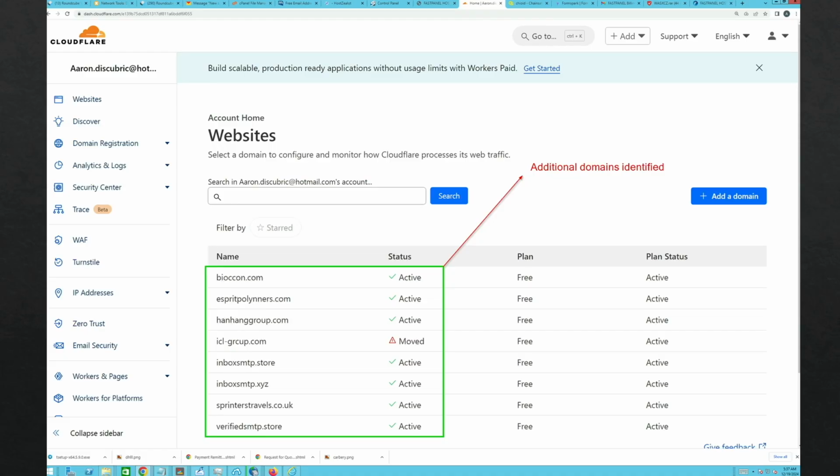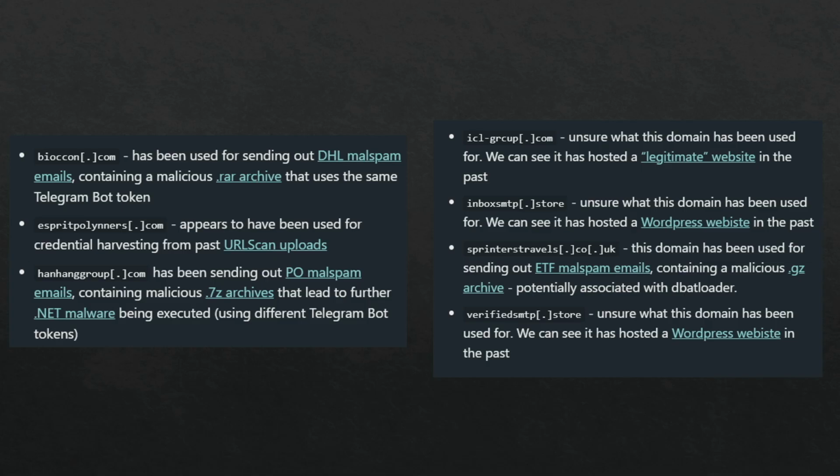And we can go and see more screenshots, and this is him logging into his Cloudflare dashboard panel, and we can see that WindHYM domain, or I'm not sure if we can, but what we can see is additional domains. So these are other domains the cybercriminal has bought, set up for other cybercrime operations. So it's not just this DHL one. We've now identified all this additional infrastructure, and I can go pivot on this. I can start looking at biocon.com. I can see this first domain was used for DHL mouse spam, similar to what we saw originally. This second one looks to be for credential harvesting, and so on and so forth.